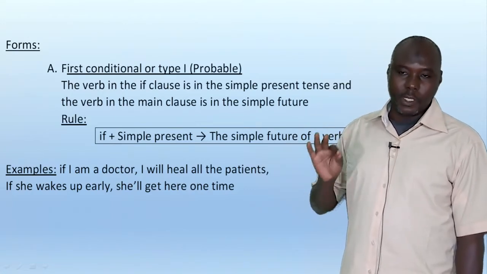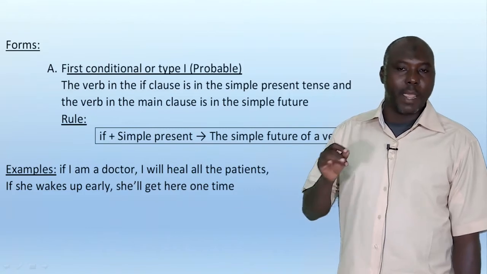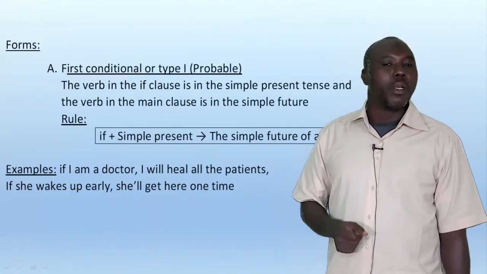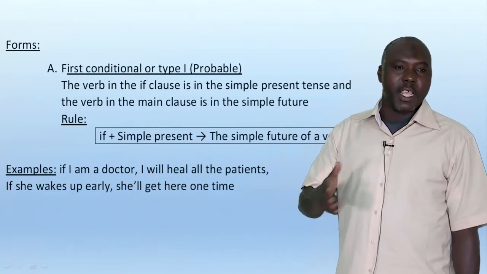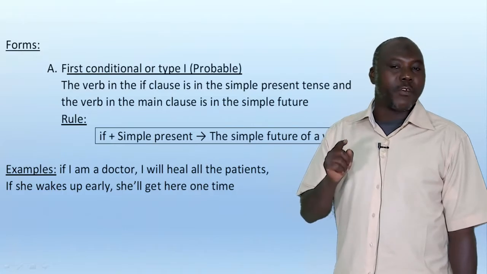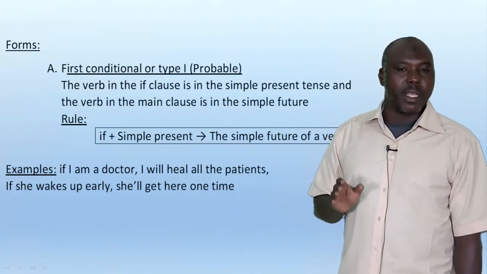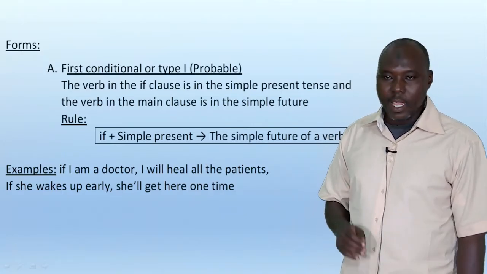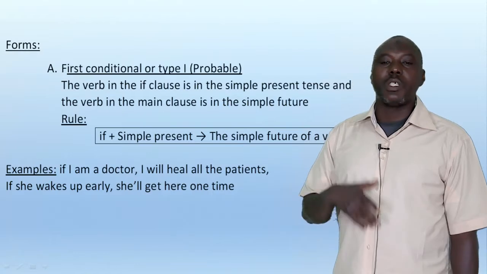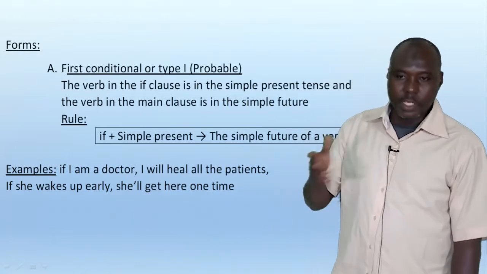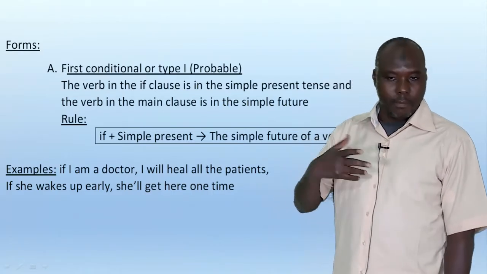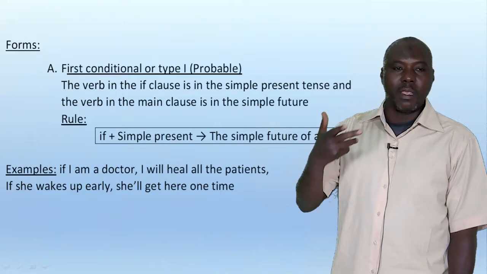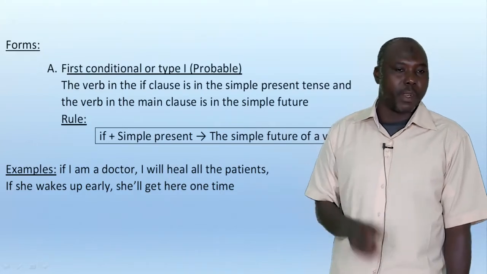The first conditional or type 1, also called probable conditional. In this conditional, the verb in the if clause is in the simple present tense, and the verb in the main clause is in the future. This is the rule: if plus subject plus a verb conjugated into the simple present.